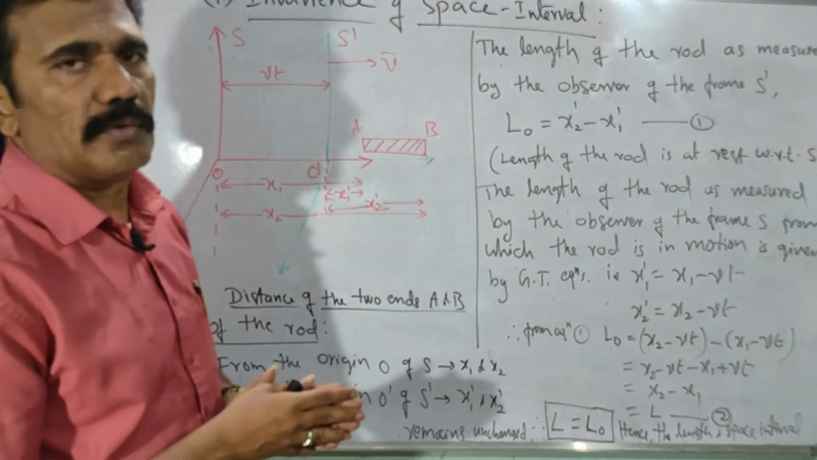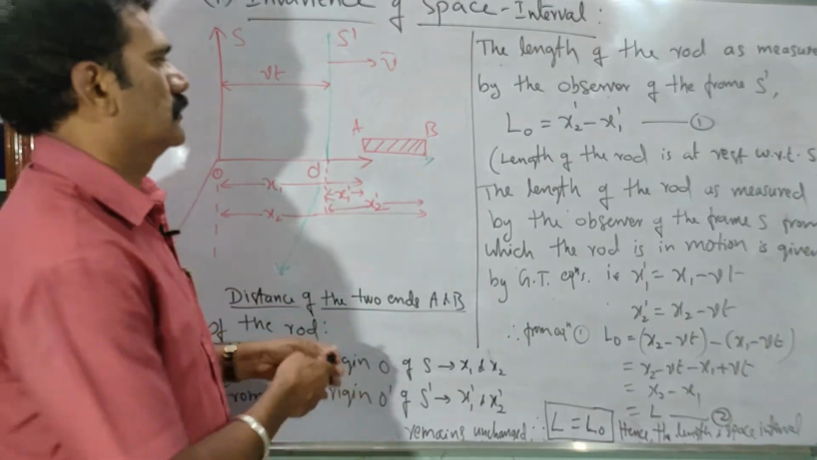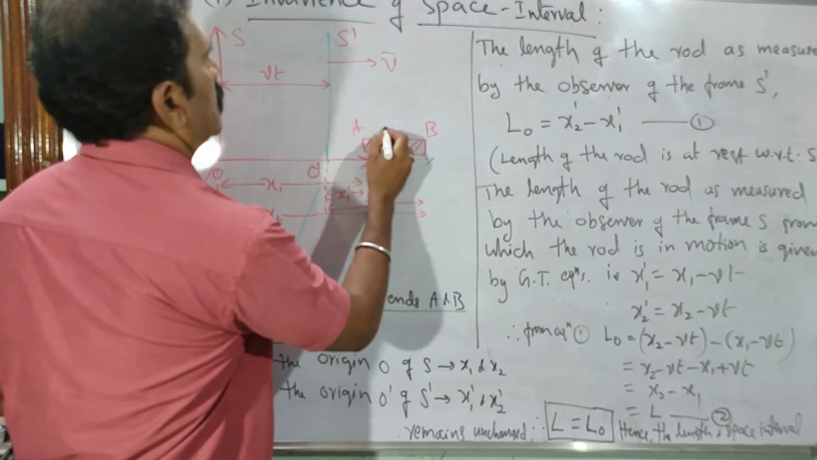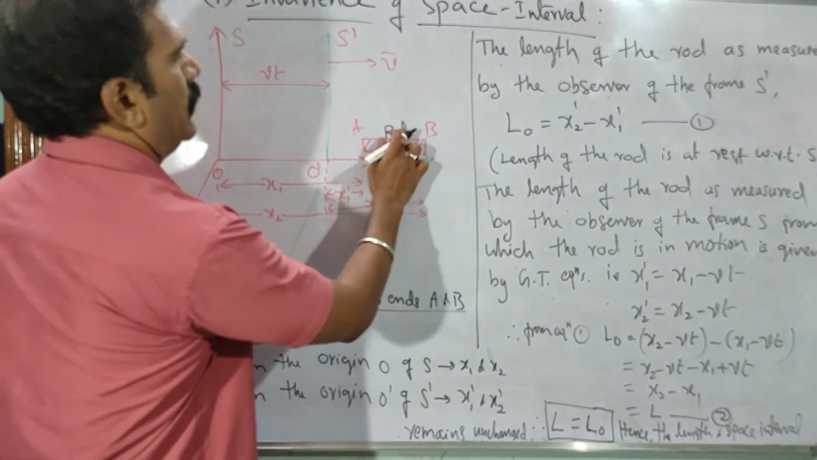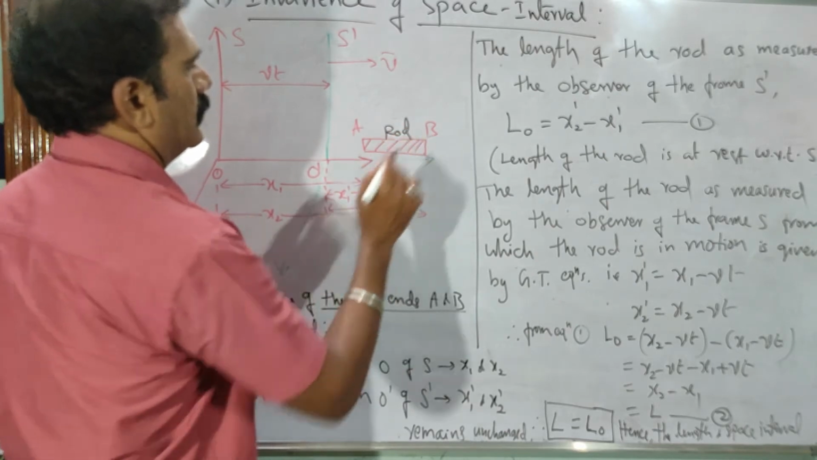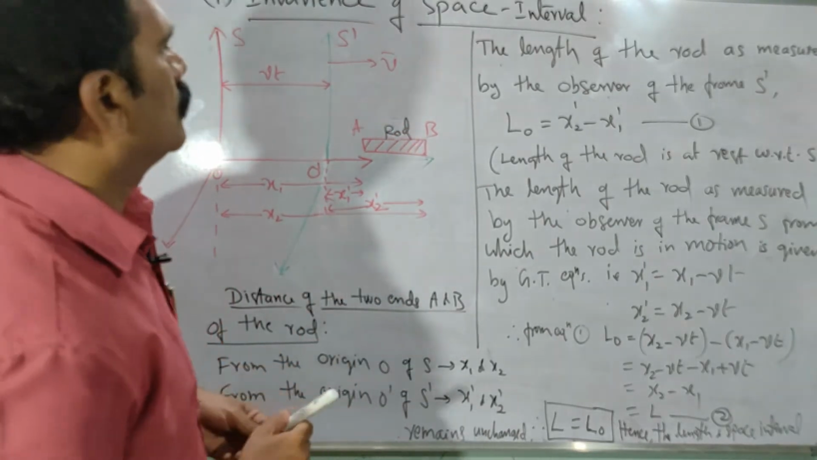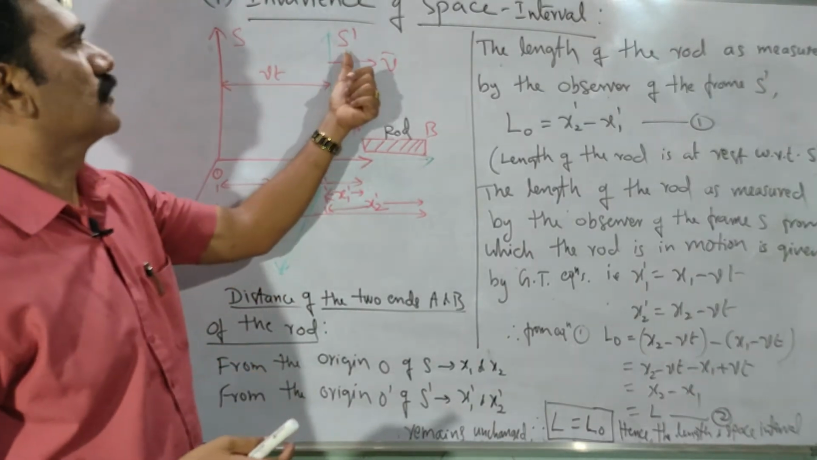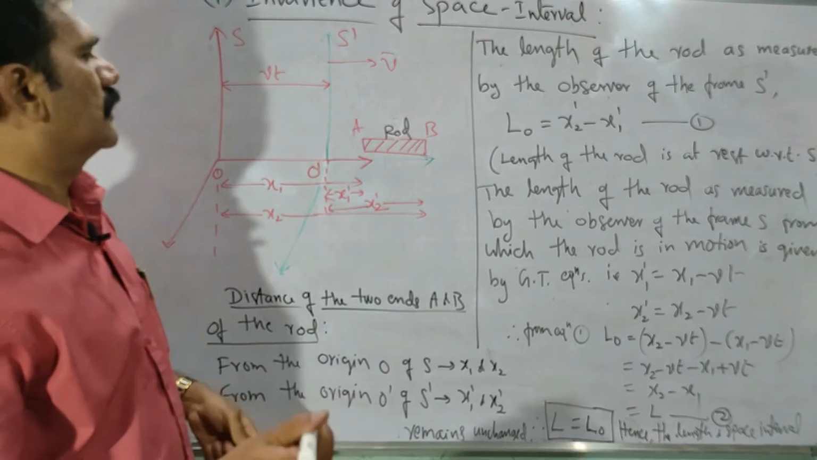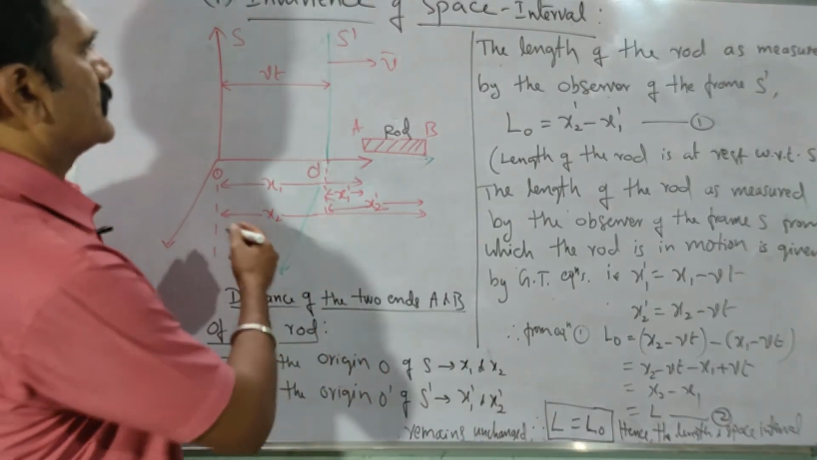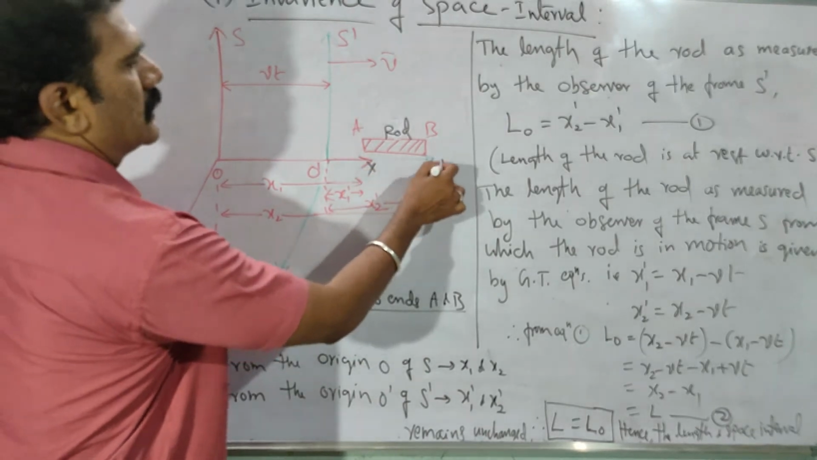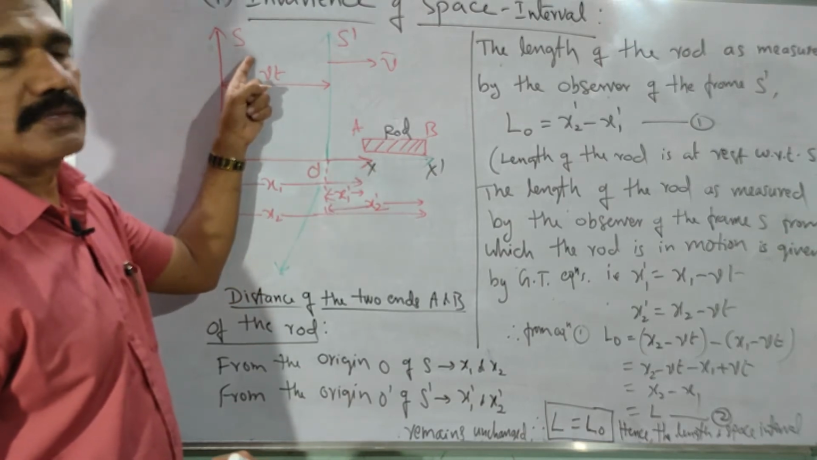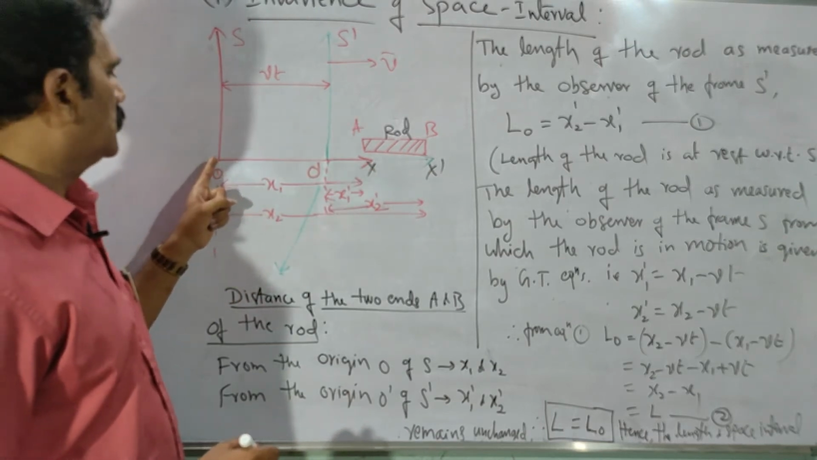To see the distance between two points in space, let us consider a rod of a certain length AB. How do we measure the rod length, with respect to frame S and with respect to frame S dash? For that you have to consider the coordinates along the x-axis only. This is x and this is x dash. With respect to the x-axis, that is with respect to the fixed frame of reference, the observer is here. What is the length of the rod?